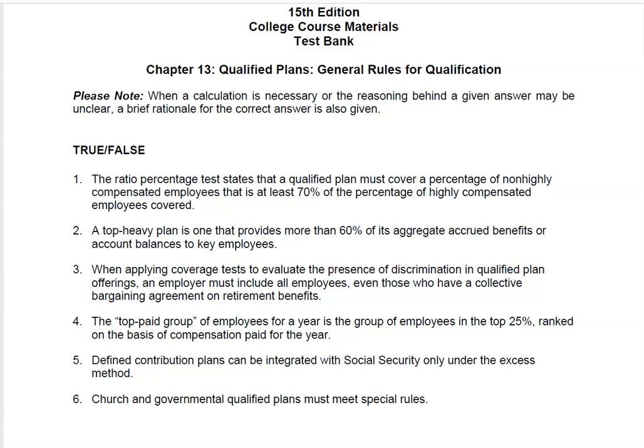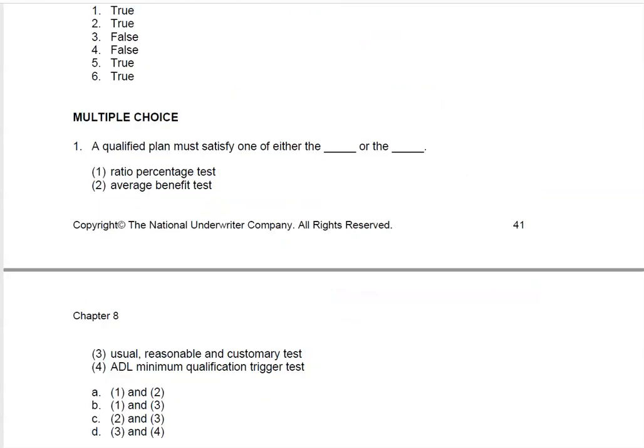And the answer to number 6 is true. Church and government qualified plans must meet special rules. Multiple choice number 1. Let's pause and read question number 1.